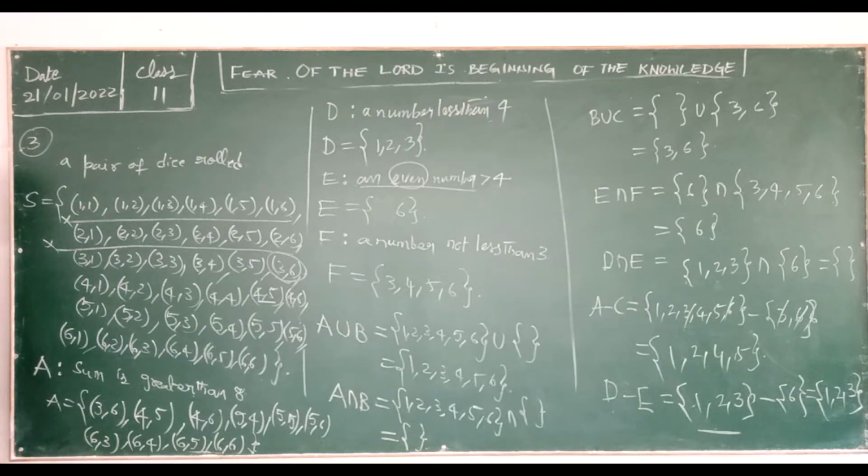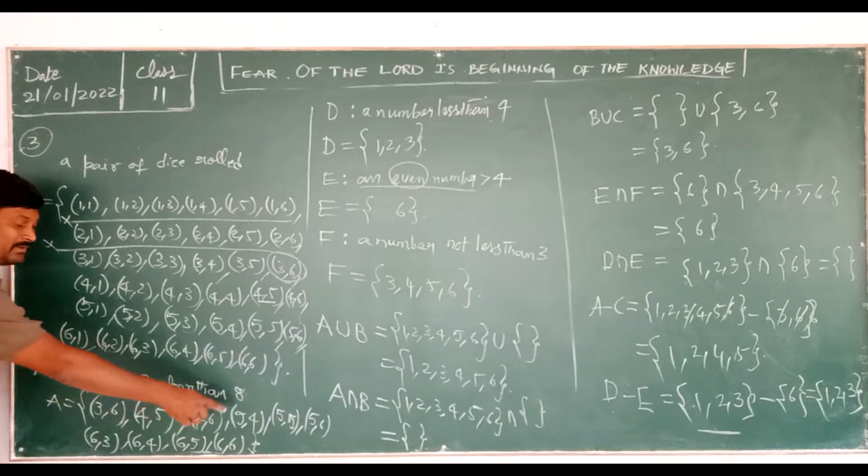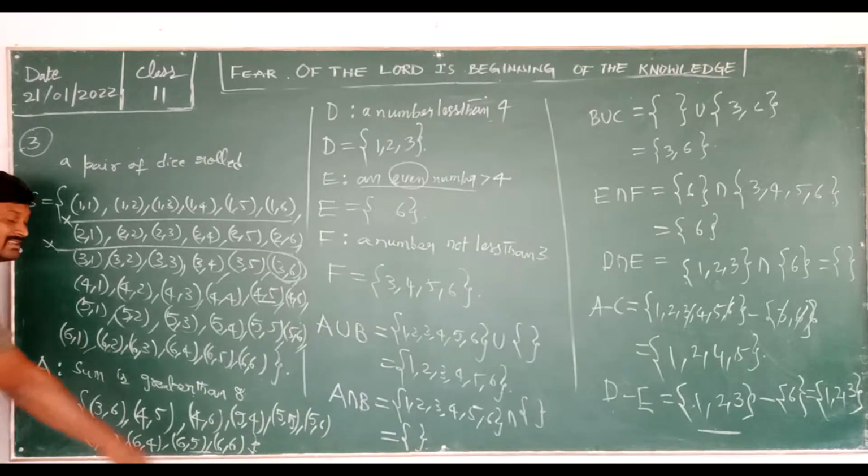So everyone check carefully here. Whatever pairs I have written, check whether each pair's sum is greater than 8 or not. So now 3 plus 6 is 9, greater than 8. 4 plus 5 is 9, greater than 8. 4 plus 6 is 10, greater than 8. 5 plus 4 is 9, greater than 8. 5 plus 5 is 10, greater than 8. 5 plus 6 is 11, that is also greater than 8.